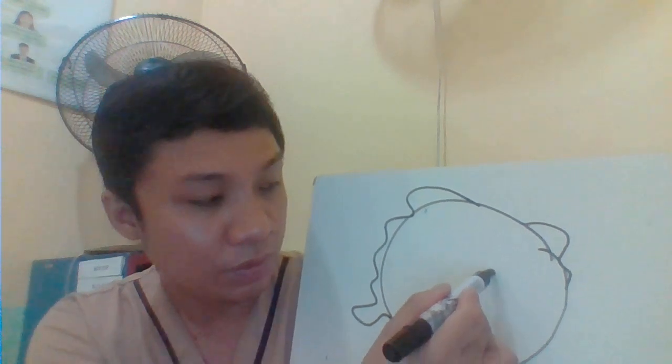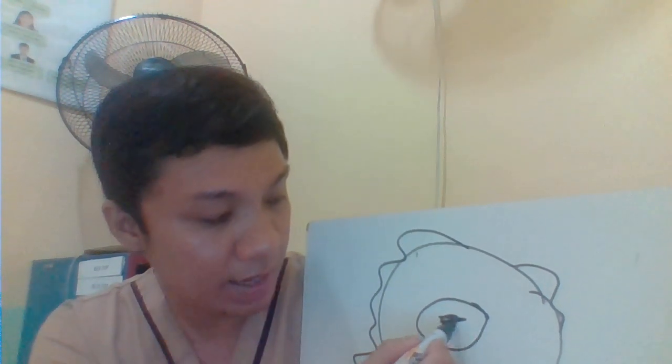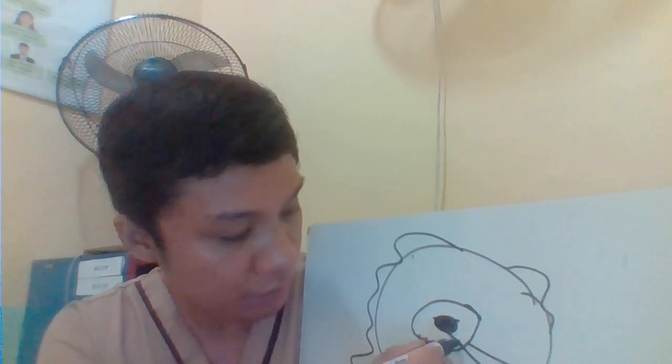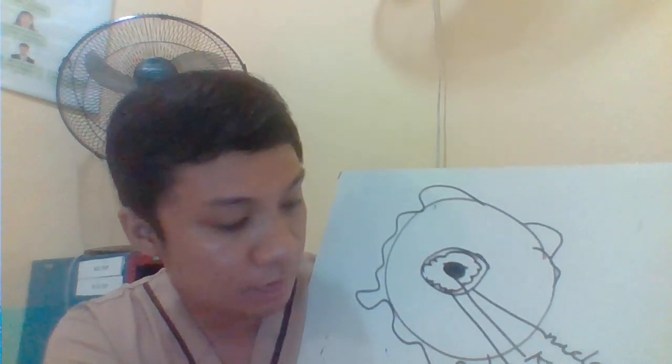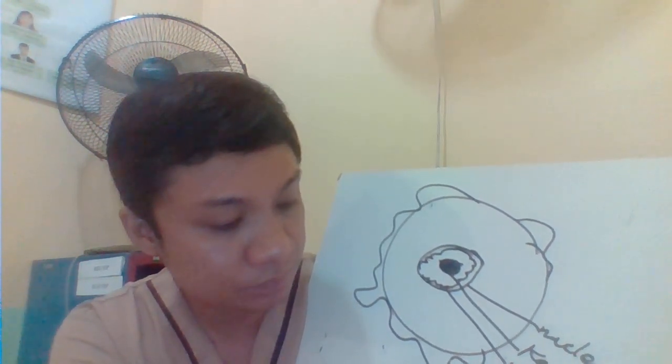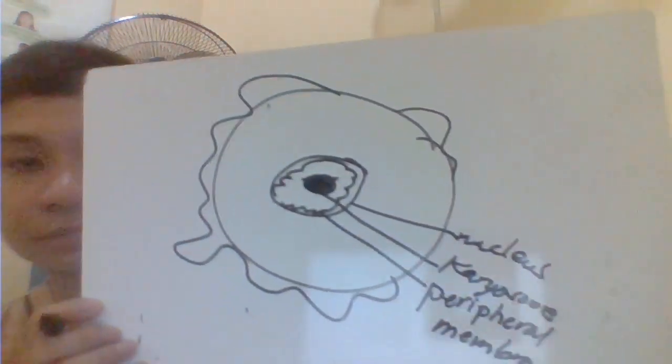We have here the nucleus, and in the middle, this one is your caryosome. And another part we have here is your peripheral membrane.